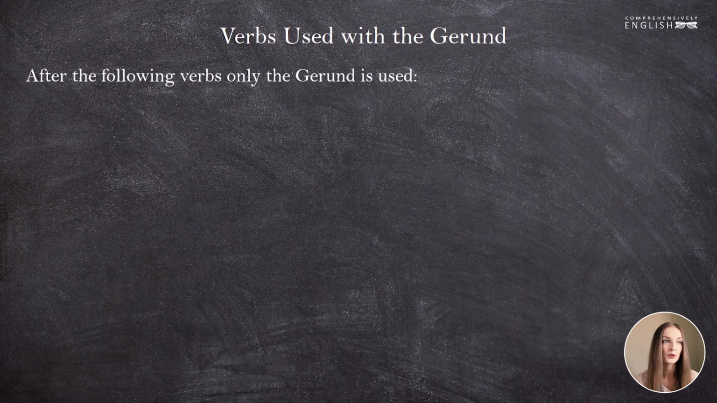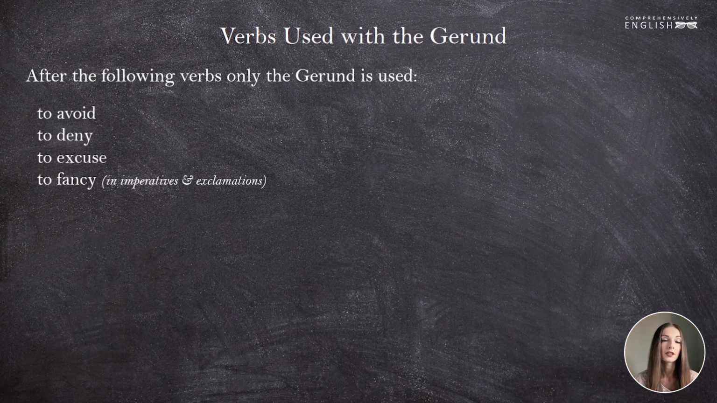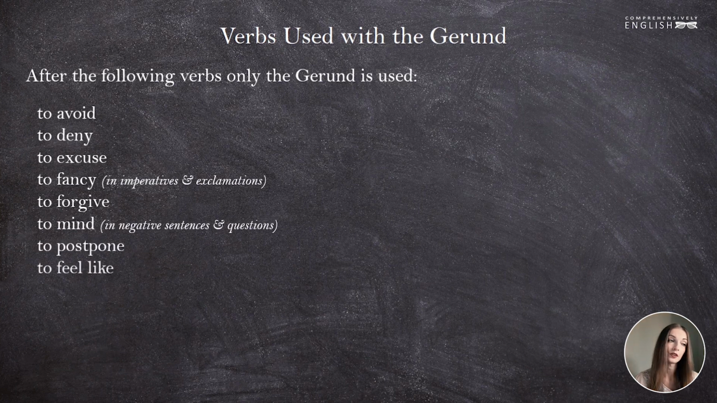After the following verbs, only the gerund is used: to avoid, to deny, to excuse, to fancy, in imperative sentences and in exclamations, to forgive, to mind, in negative sentences and in questions, to postpone, to feel like, to look like, and cannot help. Let's look at these examples.